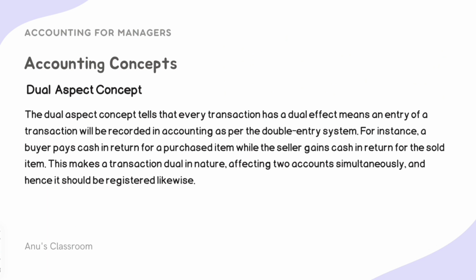Okay, so the last accounting concept, the 12th, is the dual aspect concept. It says that every transaction will have a dual effect. That is, we have to record every transaction in the form of a double entry system. Every credit will have a debit and every debit will have a corresponding credit. That is what the dual aspect concept says.